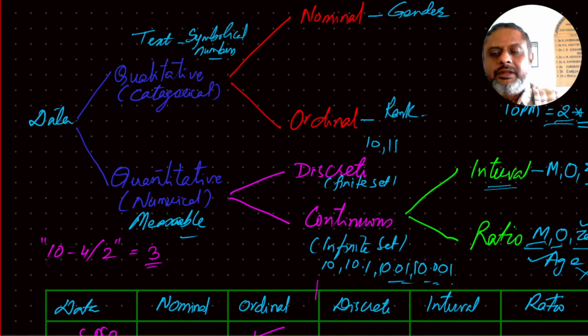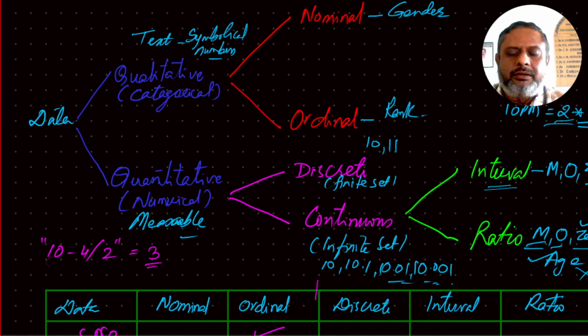But if zero has a meaning, like distance, and you walk 10 kilometers and then walk another 10 kilometers, then you can claim that after two rounds you are twice the distance away from the first round. The first round you are 10 kilometers away, the second time you are 20 kilometers away. So you can say that you are two times away from the first point. So addition, subtraction, multiplication, division are all available.